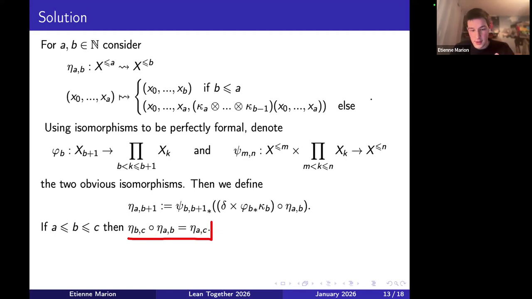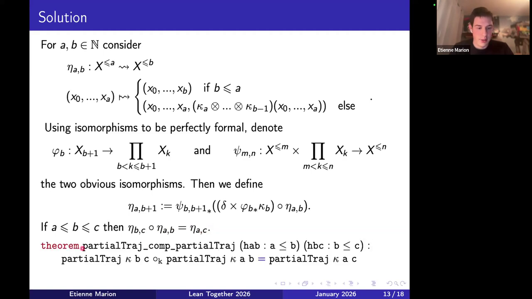But the nice thing is that this time this computation makes sense without any isomorphisms. That's something that you can write in plain Lean without any issues of isomorphisms. So that's what we did. partialTraj is just the name that I gave to eta. It stands for partial trajectory. And you can see that we indeed have eta AB composed with eta BC gives eta AC. And the proof is actually quite easy because of the way eta is defined inductively.